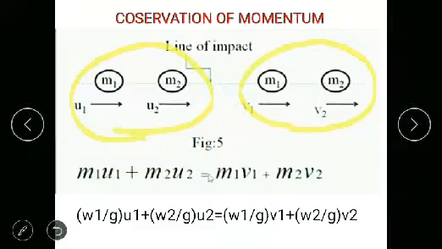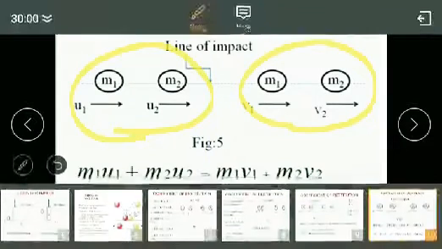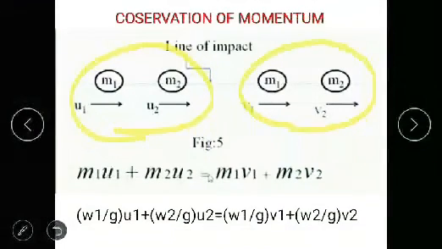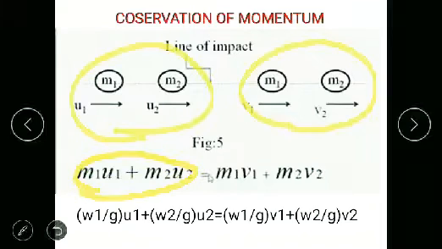So the momentum before collision is m1 u1 plus m2 u2, which is equal to the momentum of the two masses after collision. After collision, the velocities of the two masses change to v1 and v2. So the momentum will be m1 v1 plus m2 v2. So this is the conservation of momentum.